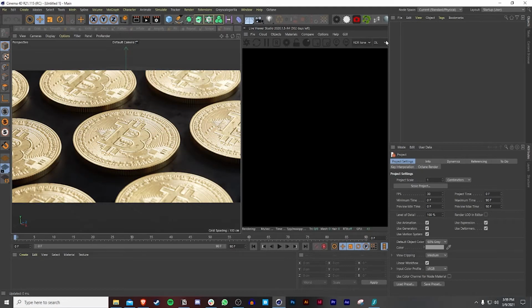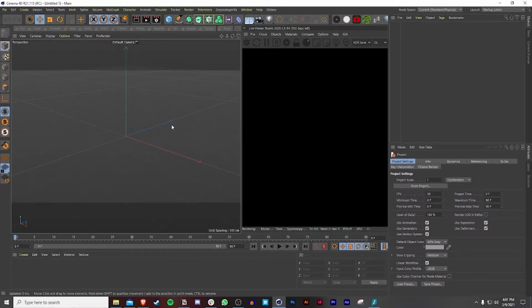My name is Nick, and today we are going to be creating a Bitcoin using Cinema 4D, Octane, and Photoshop. So the purpose of this tutorial is to learn the importance of UV mapping and how useful it is in 3D product renders and other objects. I'll go over how to set up a UV map, prepare the UV map in Photoshop, and we texture, light, and render the Bitcoin in the end.